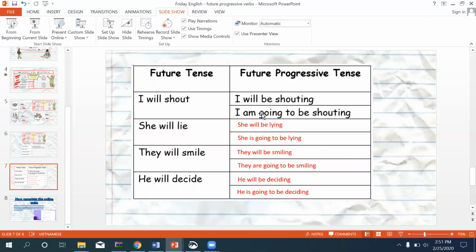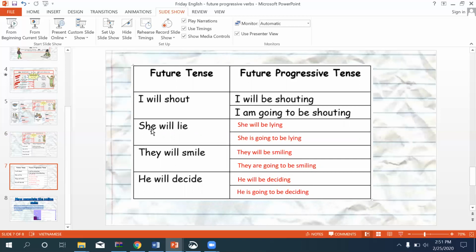Here are our answers. So option 1s are easy because it's just will be. We just make sure we do ing and add will be. She will be lying. They will be smiling. He will be deciding. Future, we have to pay attention to the subject.